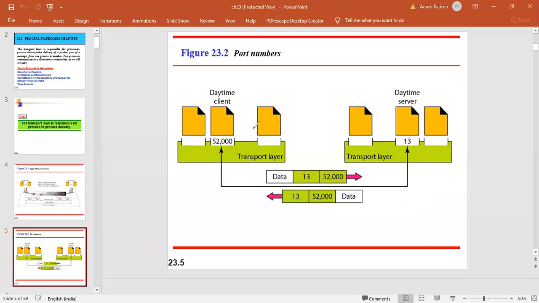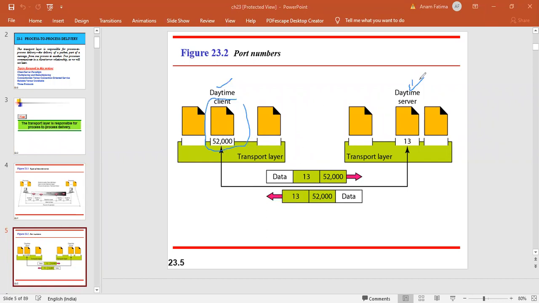Here you can see there is a daytime client and an application, the same daytime, which may be returning the particular date. This is your client, this is your server. Every application is associated with a port number. Every application runs on a particular port number. Whenever we send a request to the server, we need to specify which application this particular packet is for, and this is identified with the help of port numbers.